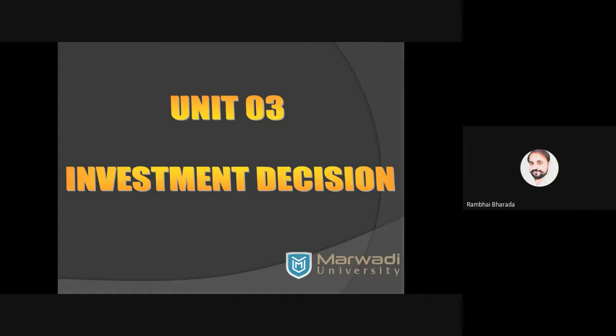And in this session, we will try to cover a revision of unit number three. Our unit three is all about investment decisions. Technically, it is known as capital budgeting. First we try to understand what we mean by capital budgeting, and then we go for the practical aspect of this unit.